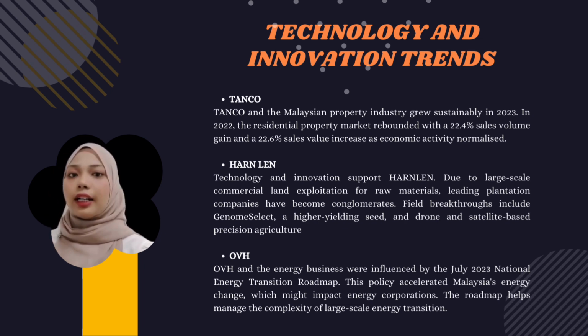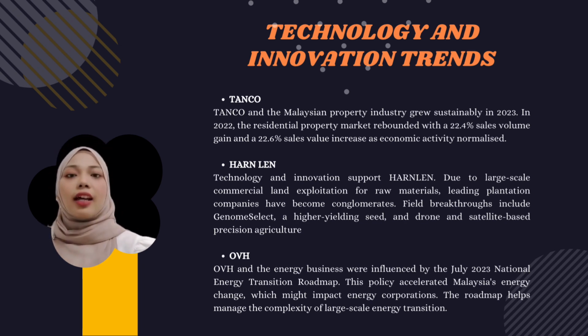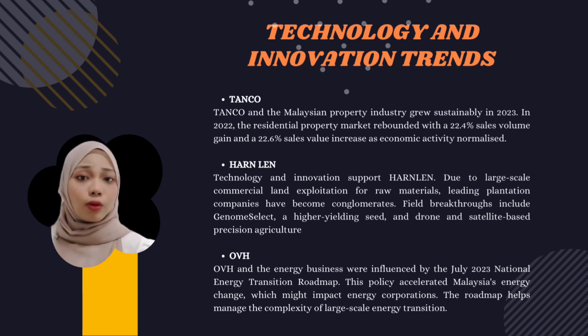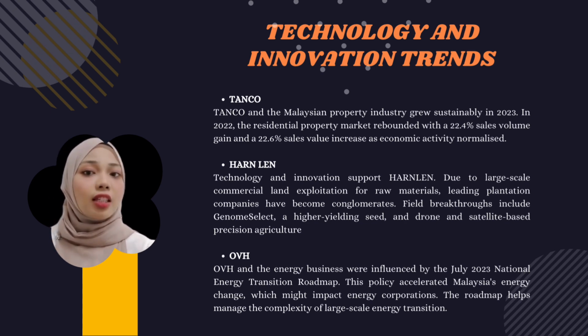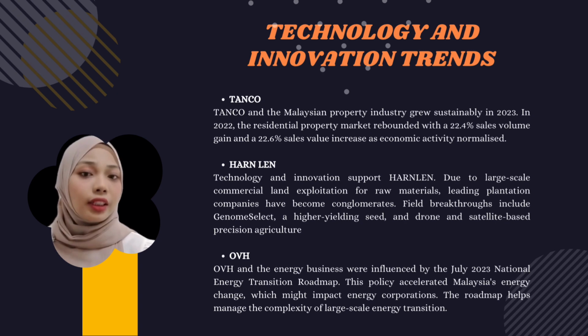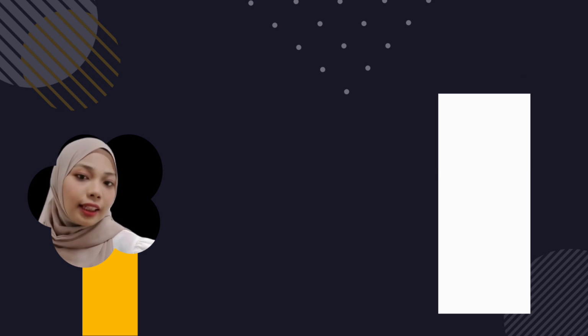Plantations like Harley may have benefited from the advance. Finally, the July 2023 National Energy Transition Roadmap awaited OVH. This strategy occurred across Malaysia's energy chains, which may influence energy corporations. The plan covers a shift from large-scale fossil fuel to high-value pre-economic energy transition, self-driving automobiles, and electricity transfer.